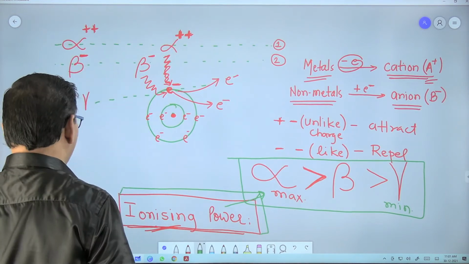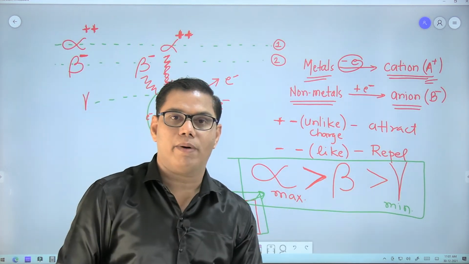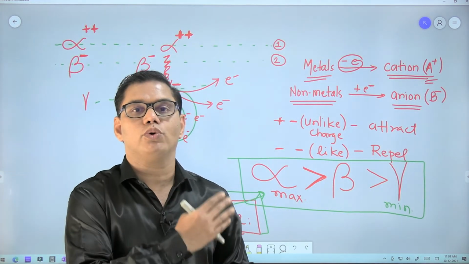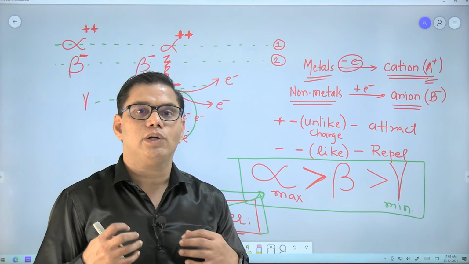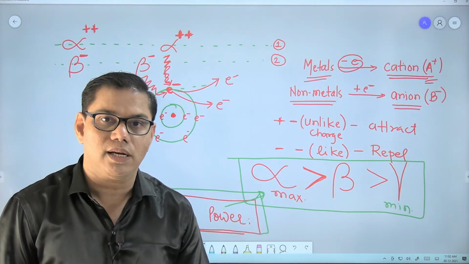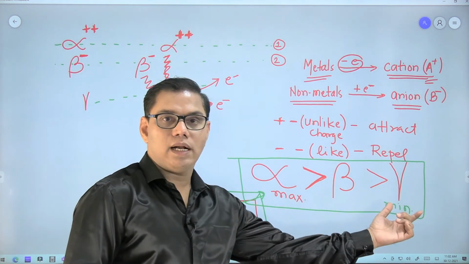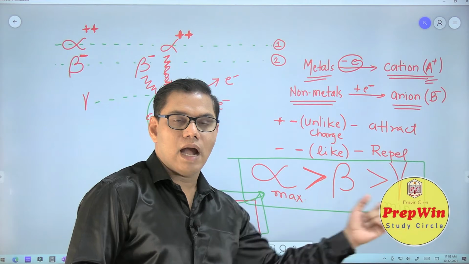And also biological damage: maximum biological damage can be done by a gamma particle because it can pass through your body. It has a capacity to affect your DNA also. So this damage is biological damage, and this damage is the permanent damage. So maximum biological damage is by the gamma particles.